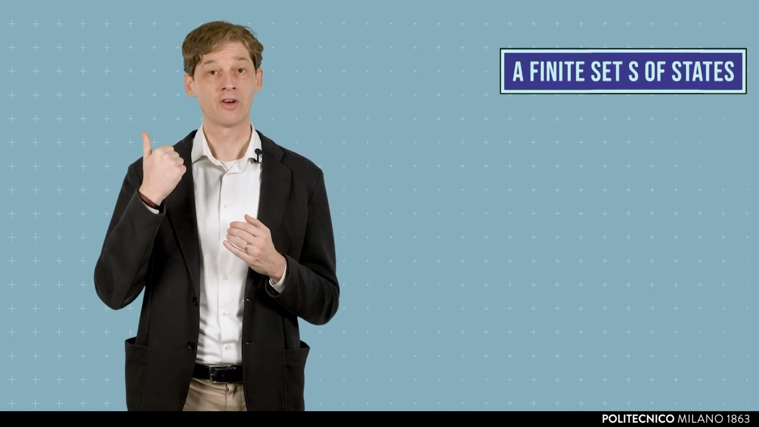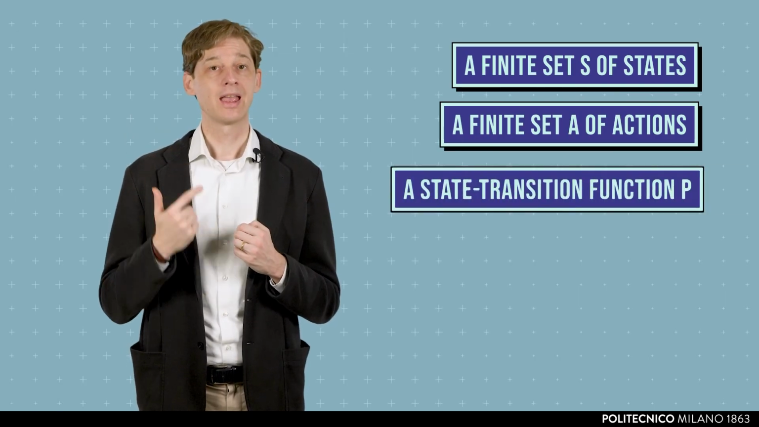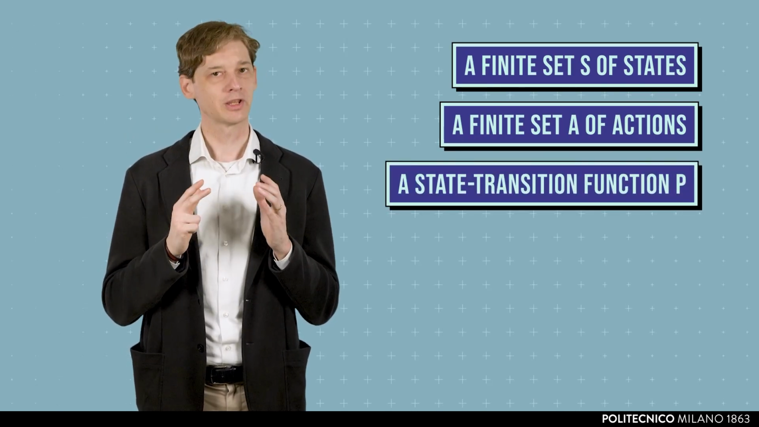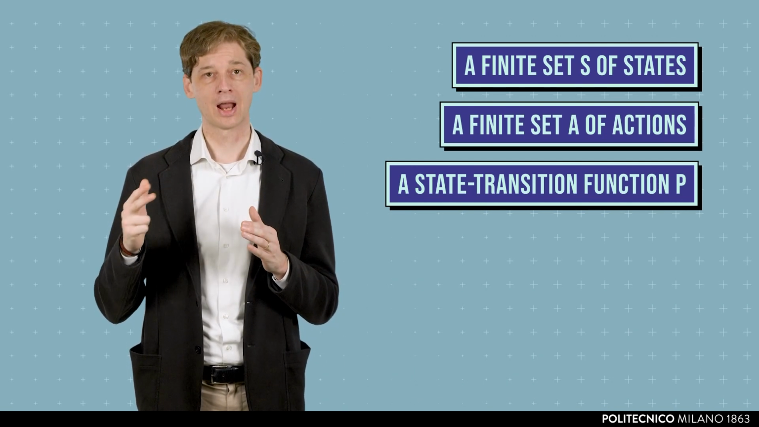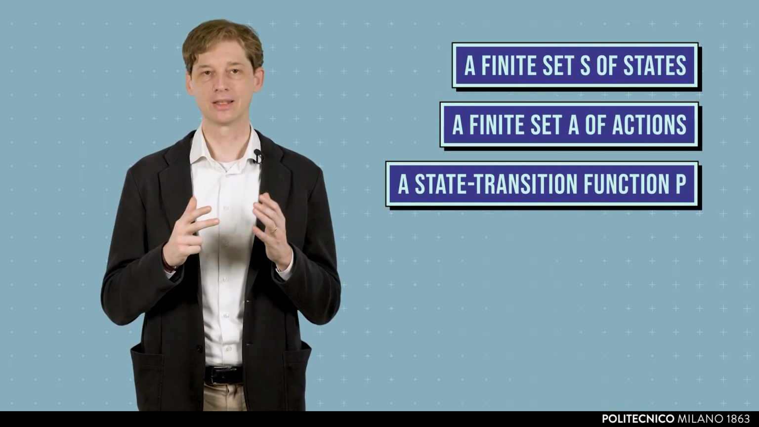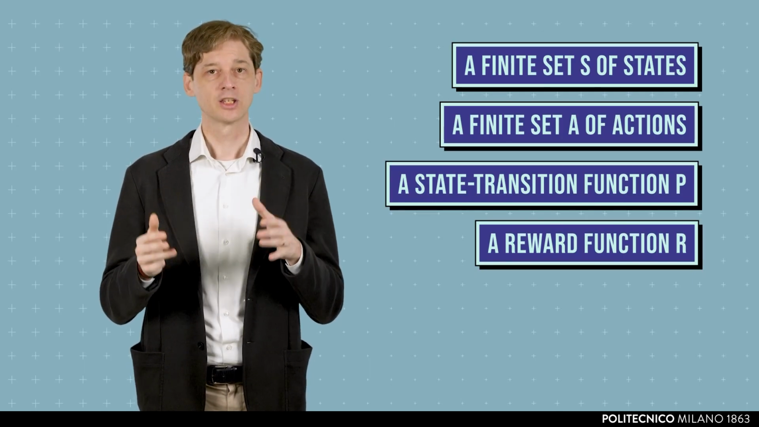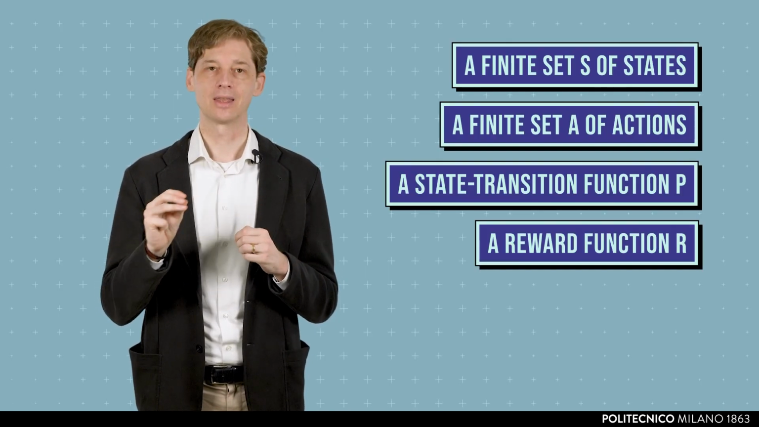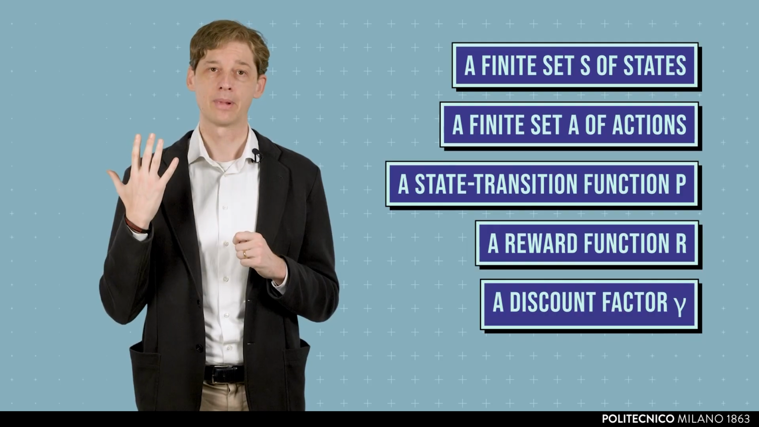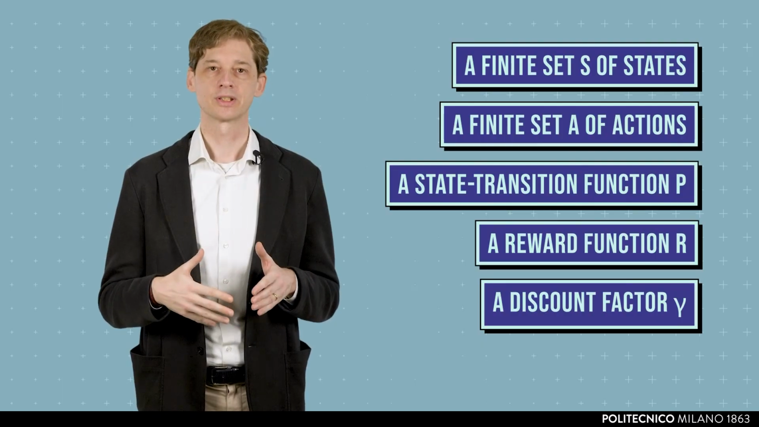A discrete time finite MDP is composed of a finite set S of states, a finite set A of actions, a state transition function P. In particular, P of s, a, s prime is the probability of reaching state s prime when we perform action a in state s. A reward function R, so that R of s, a specifies the immediate reward associated to the execution of action a in state s. A discount factor gamma, which specifies the importance of future rewards compared to the immediate rewards.